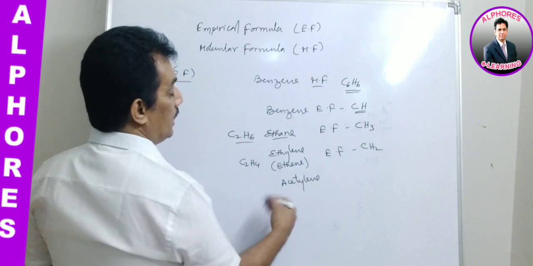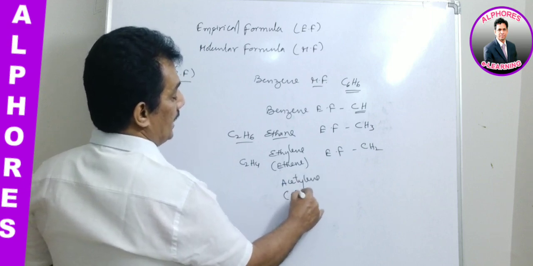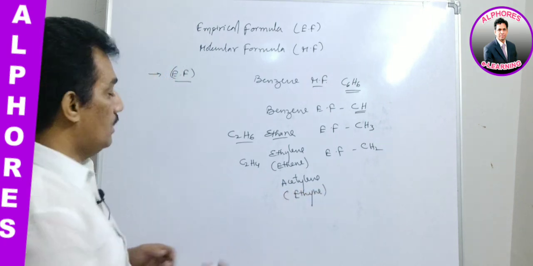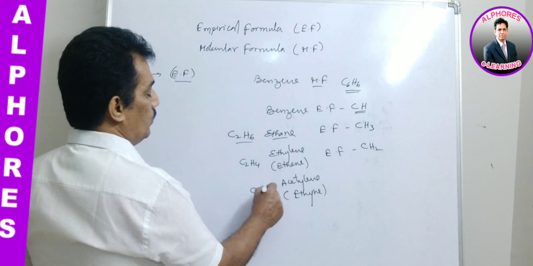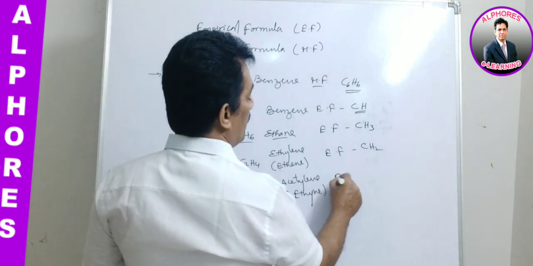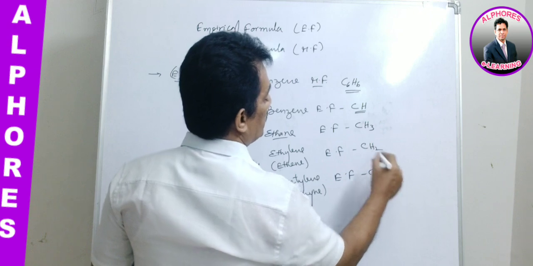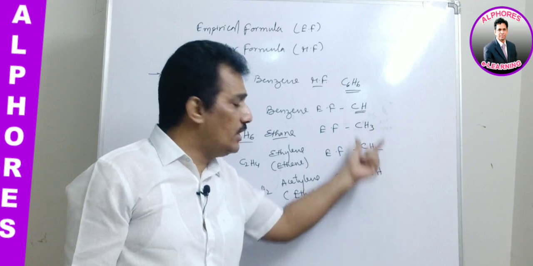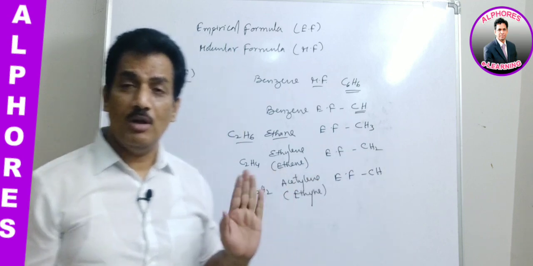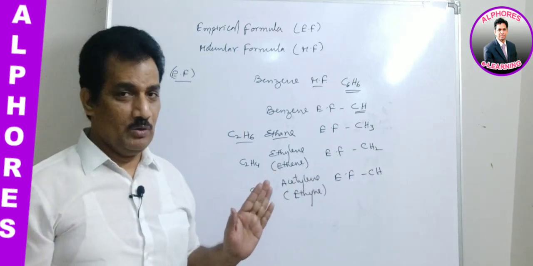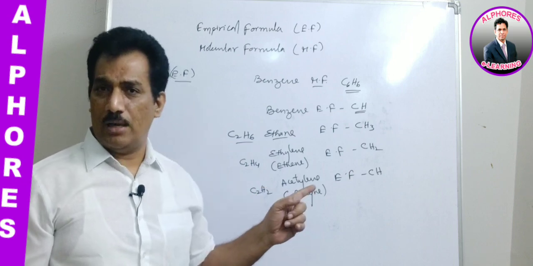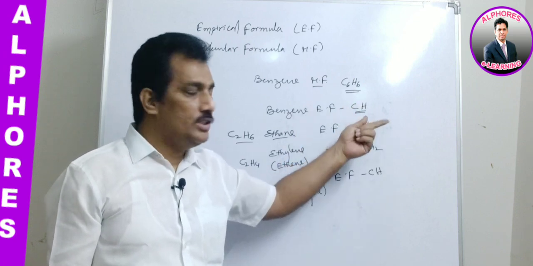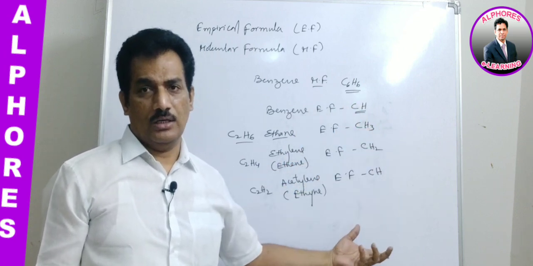Acetylene is the common name, and as per IUPAC, the name is ethyne. Ethyne is represented as C2H2. Here the empirical formula of ethyne is again CH. Just remember, the empirical formula may be the same for different compounds, but the molecular formula will never be the same for different compounds. If you observe, benzene is CH, acetylene is also CH.